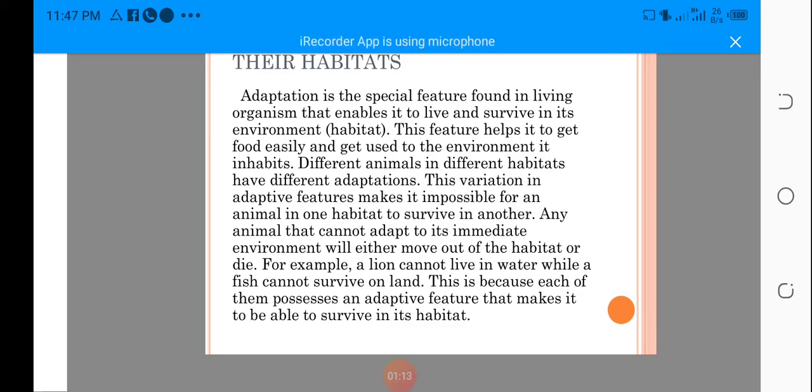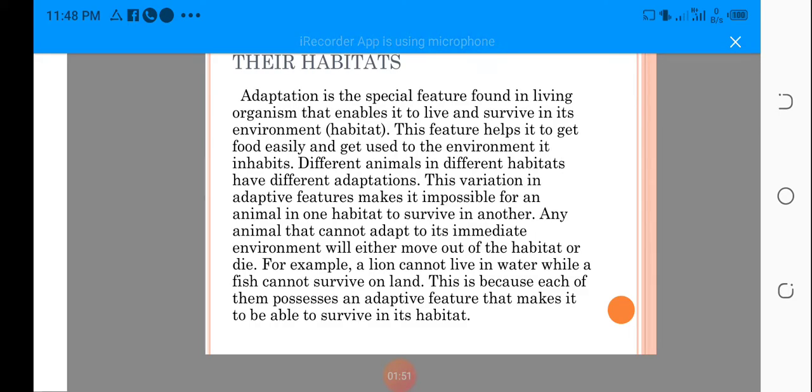So we human beings and fishes cannot adapt to each other's habitat. Fishes cannot survive on land, but they can adapt to the aquatic habitat.